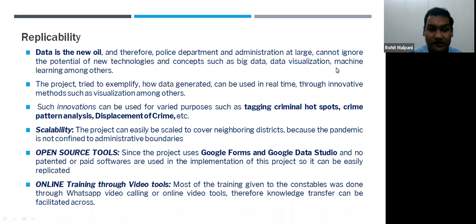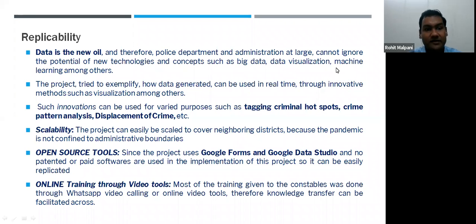And we gave simple, basic online training through our video calls, through small audios and videos, so that Jawans are able to understand it and implement it. This project is absolutely scalable. With just a small change, we can replicate it for any other district or any other state or any other particular unit or area.